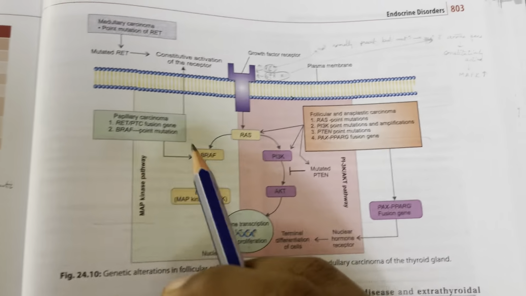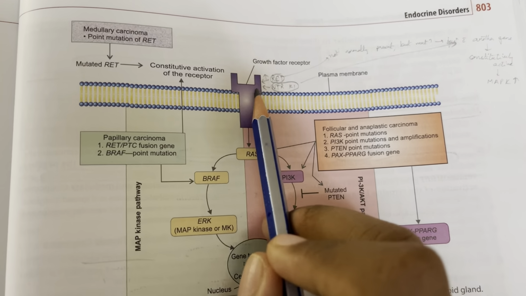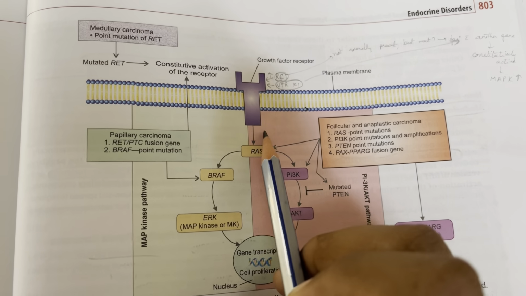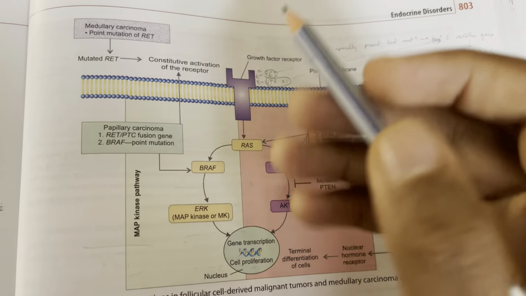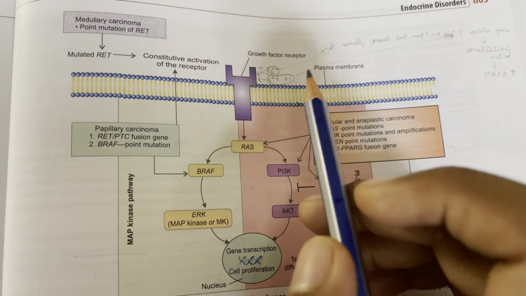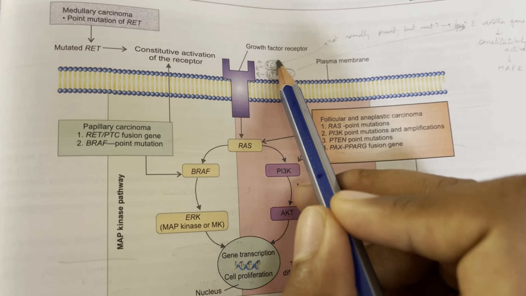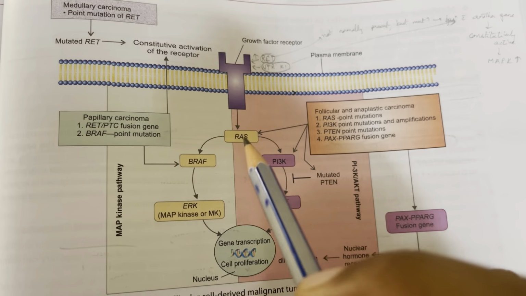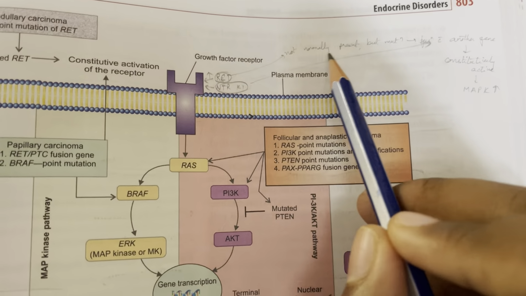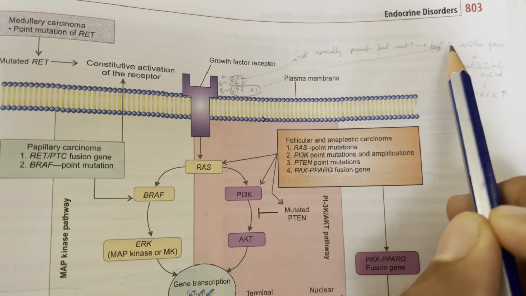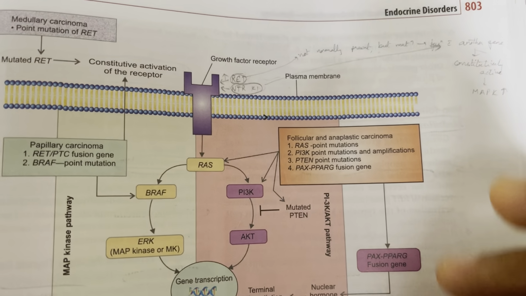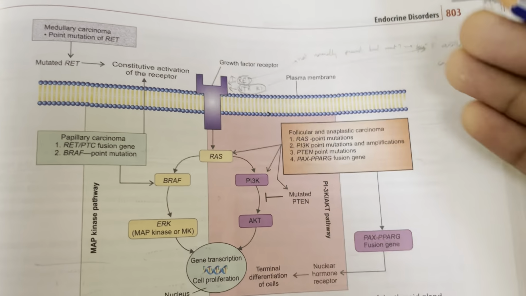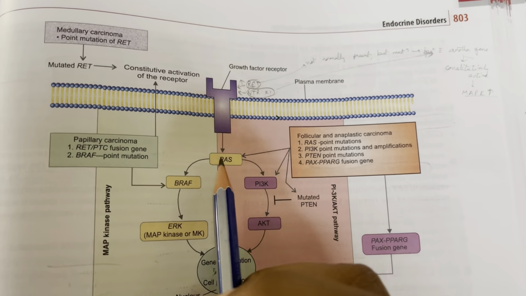So first let us discuss the picture in detail. So first you have growth factor receptors, okay, to which the growth factors bind. There is a tyrosine kinase receptor which results in autophosphorylation of the residues, and then the downstream pathway signals are activated. So the growth factor receptors, you have stuff that promotes it, so RET and NTRK1, okay. So RET is not normally present, but mutations cause it to fuse with another gene, due to which RET is constitutively actively expressed in the thyroid cells, and it leads to MAP kinase pathway increased signaling.